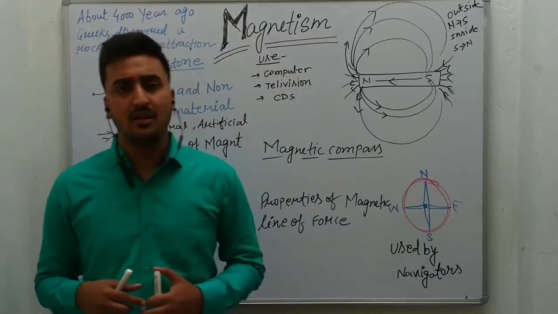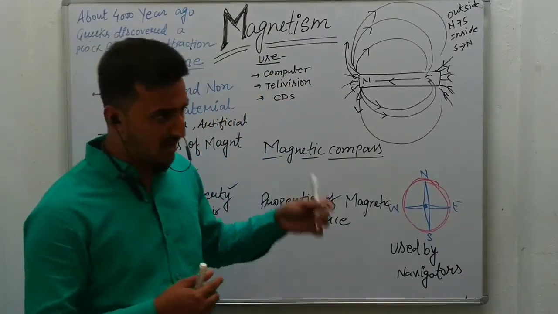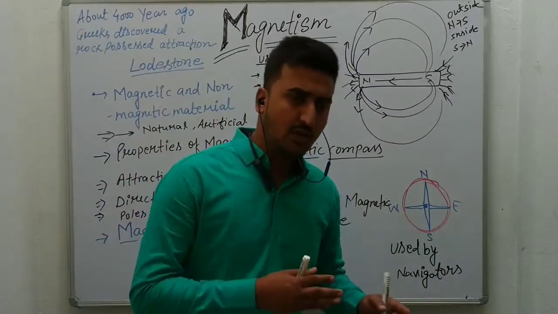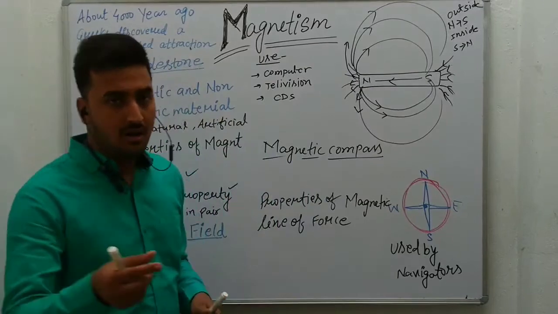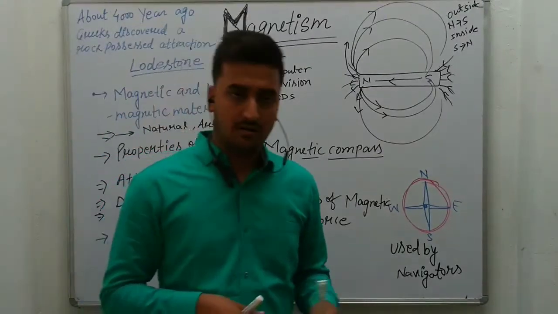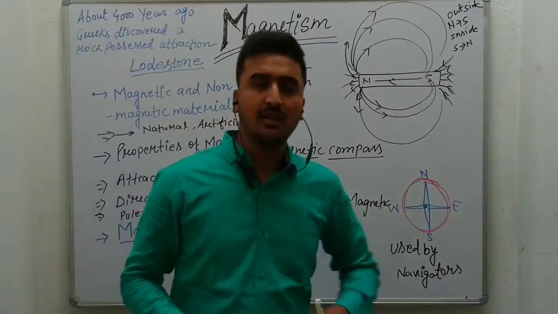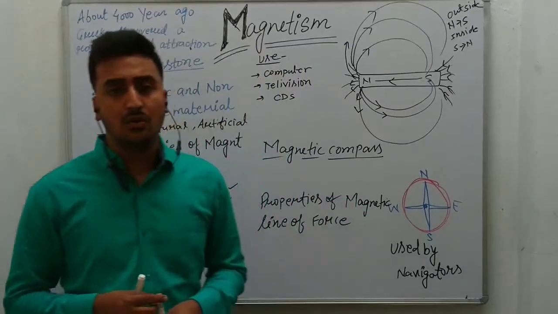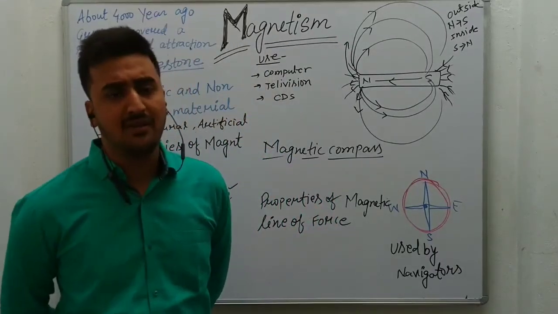Why am I saying it was a natural magnet? Because there are two types of magnets available, natural and artificial. There are so many methods to convert a metallic object or metallic substance into a magnetic form. That is a different thing. That is a natural method to convert magnet. So mainly there are two forms of magnet available.